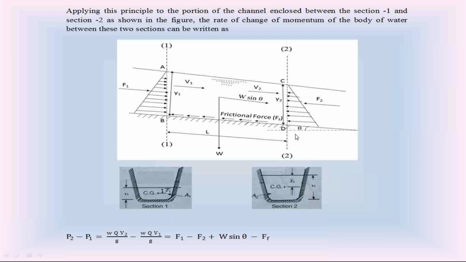Theta is the angle made by the channel bottom with the horizontal. So the component of this weight W in the direction of water flow is W sin theta. Look at the forces acting on this water body between section 1 and section 2 in the direction of water flow.